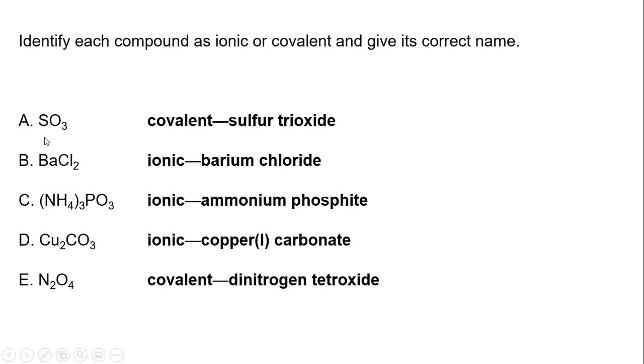First one is covalent. Yes, it is. So we have sulfur. First element has nothing to it. It's just 1, so we're fine. 3 to the oxygen, so that is trioxide. Sulfur trioxide. Ionic. Ionics do not use prefixes. So this is straightforward name only. So barium chloride. Here is another ionic. We do not discuss prefixes. So this is ammonium phosphite. Phosphite because there's only 3 and not 4.